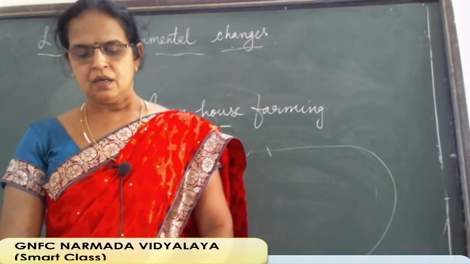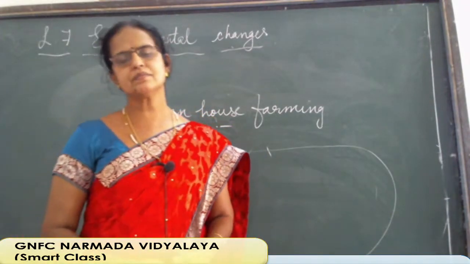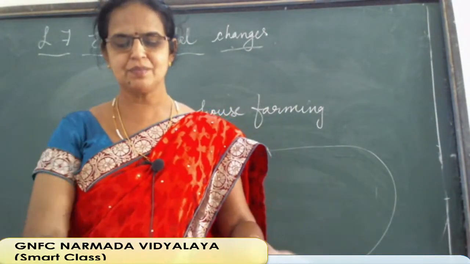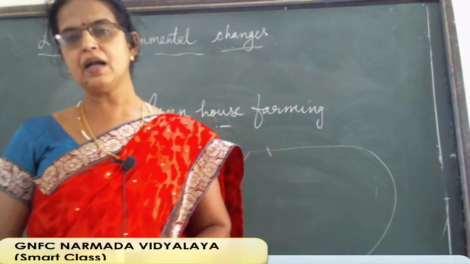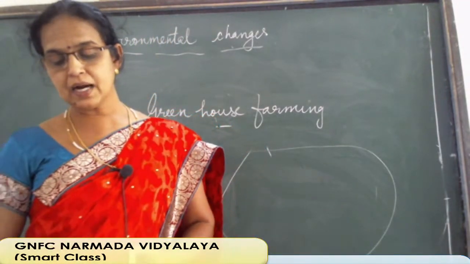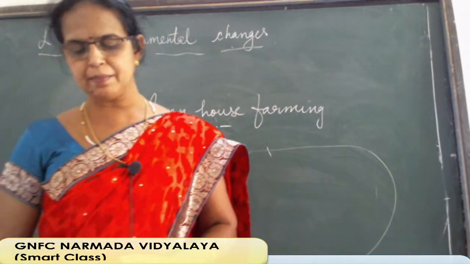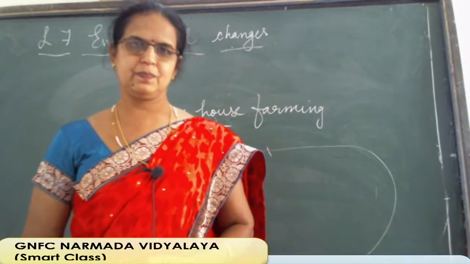Okay. Next we are going for what is global warming. Globally it is warming. Just before this also I told you, global warming refers to an unequal and continual rise in the average temperature of Earth's climate system due to the greenhouse gases.